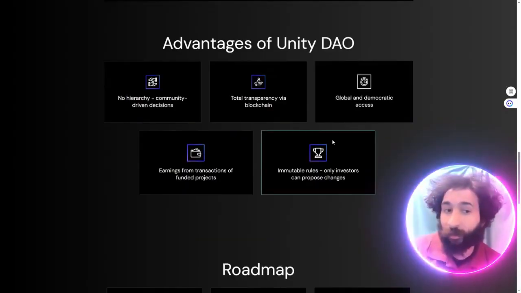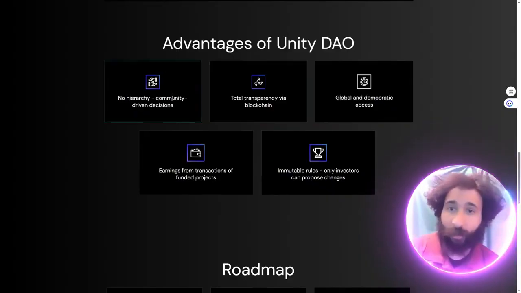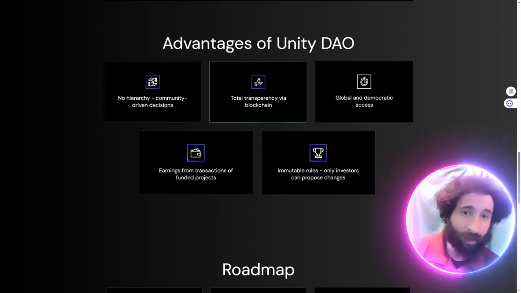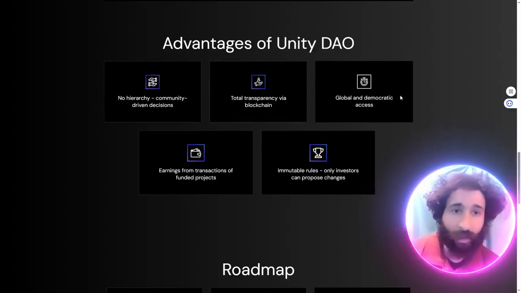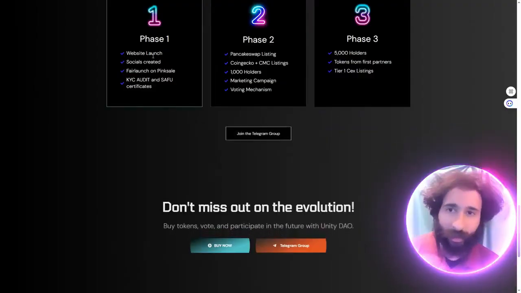I think this is a great way to run really everything, not just blockchain, but society in general. And we have the advantages of the Unity DAO: no hierarchy, community-driven decisions, total transparency via blockchain, complete global and democratic access, and earnings from transactions and immutable rules. So, roadmap, what do we got?